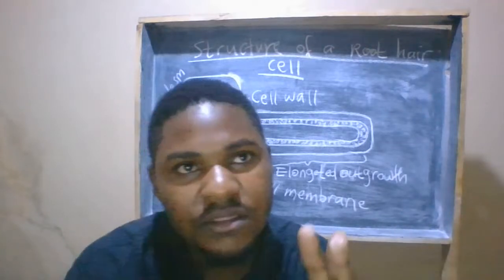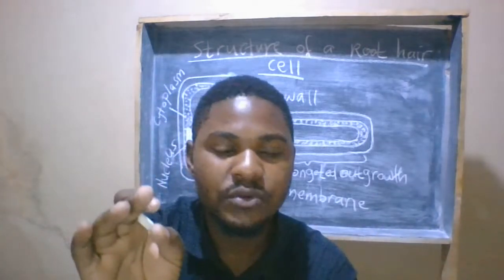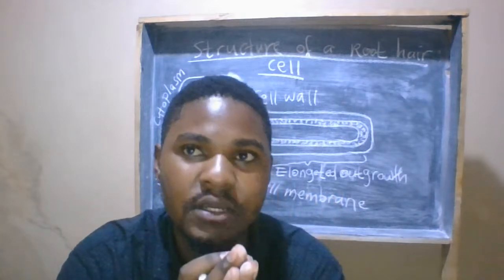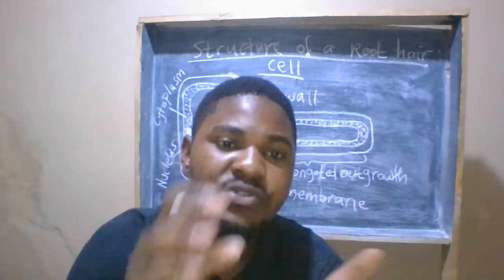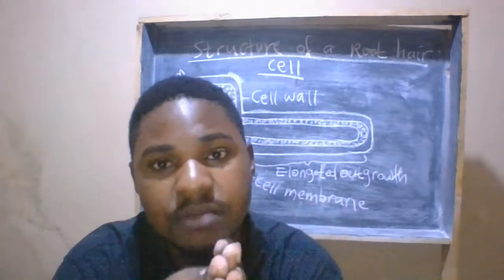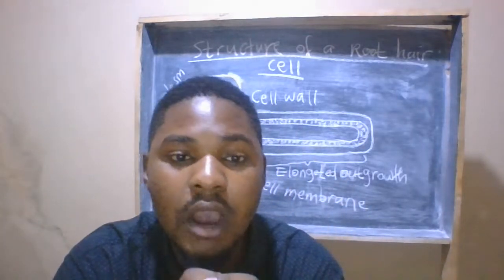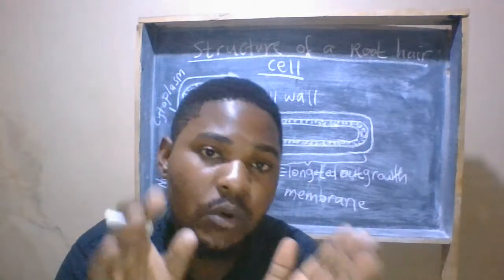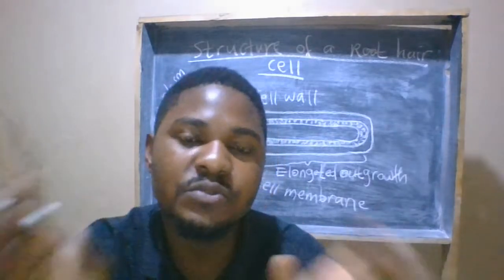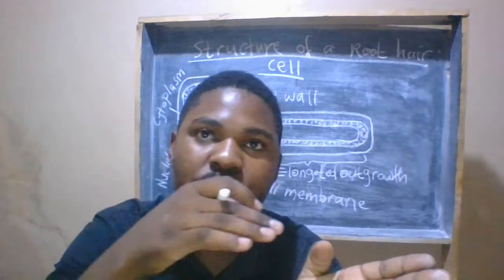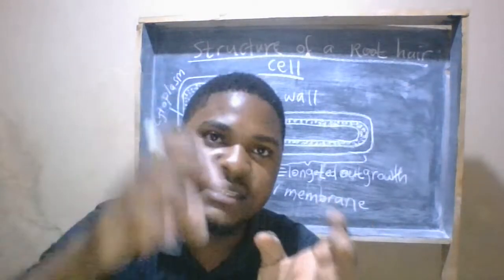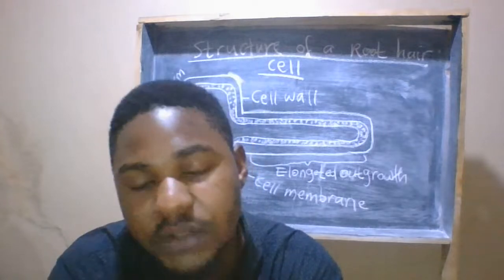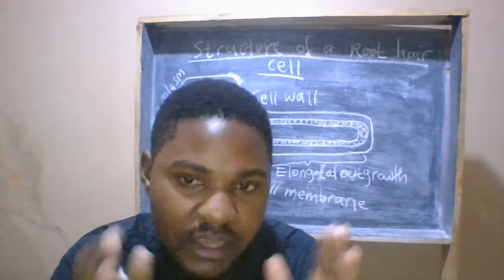Remember that in this xylem vessel, we have what we call mineral salts and also water. So for mineral salts and water to be transported at the same time in the xylem vessel, there is what we call adhesion. Adhesion is when a water molecule and a mineral salt molecule are able to attract each other as they move up the xylem vessel to all parts of the plant where they are needed.